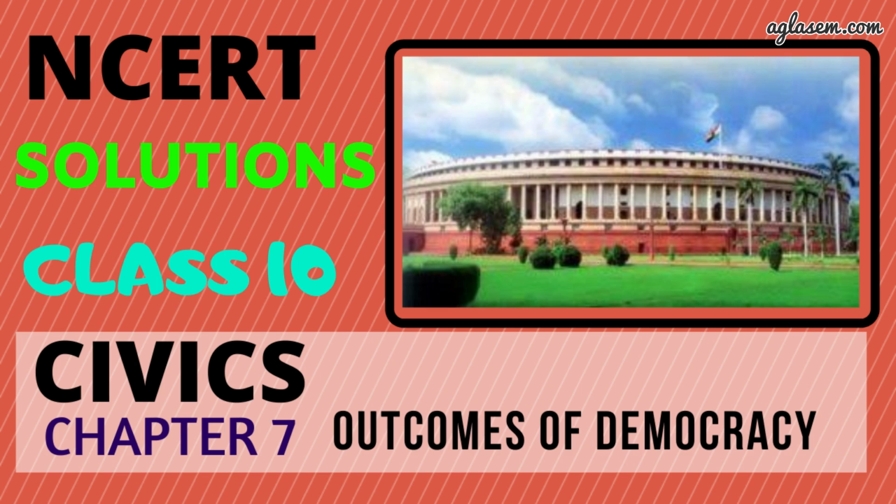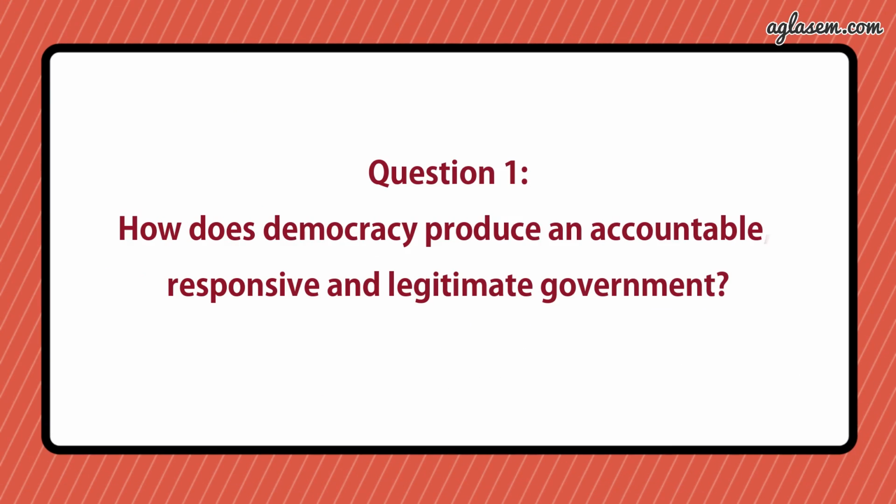Today in this video I will be covering chapter 7 of class 10 Civics, that is outcomes of democracy. So let's discuss question and answers. Here question number 1 says, how does democracy produce an accountable, responsive and legitimate government?